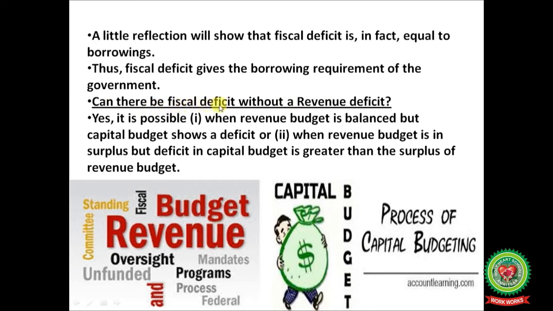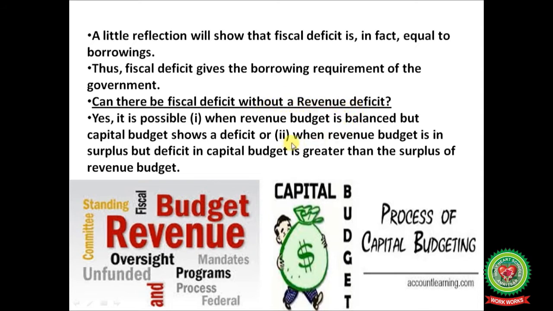Can there be fiscal deficit without a revenue deficit? Yes, it is possible. How? Let's discuss. When the revenue budget is balanced, but the capital budget shows a deficit, then there is a fiscal deficit without a revenue deficit.